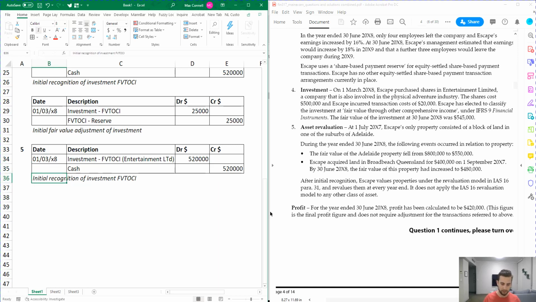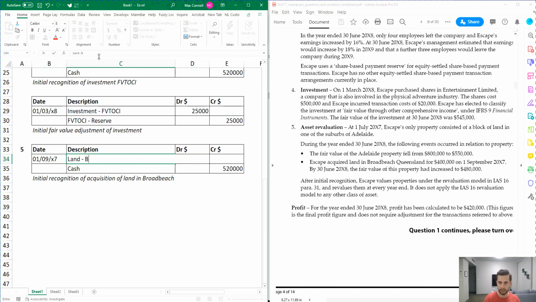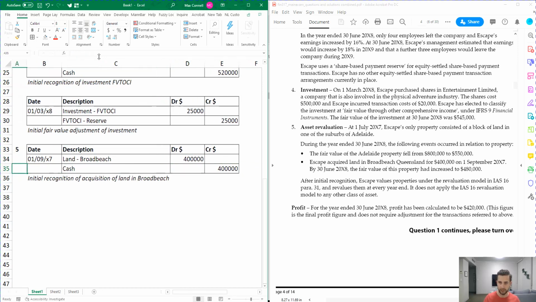Okay, so this one's to do with the acquisition of land in Broadbeach. They bought it on 1st of September 2017, which is in the FY18 financial year. So I'm going to call this land Broadbeach. It's going to be 400,000, and then they pay it with cash. We'll assume they paid it with cash, 400k. So there we go.